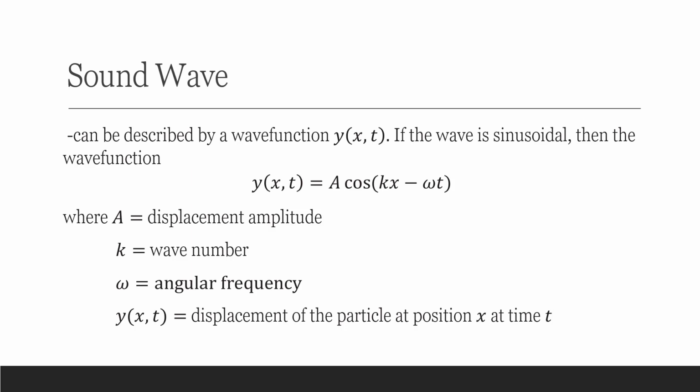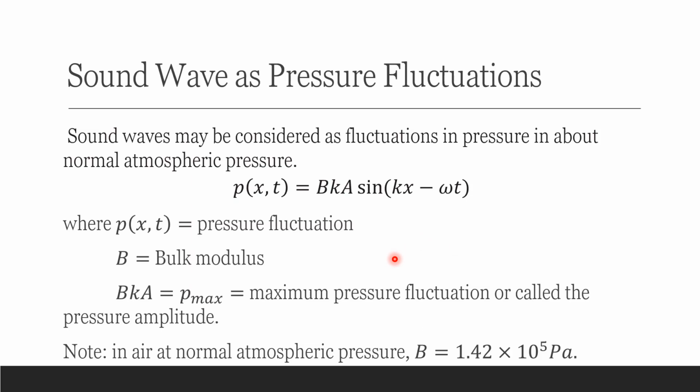If the wave is sinusoidal, then the wave function can be expressed mathematically in this equation, where A is the amplitude, k is the wave number, omega is the angular frequency, and t is time. We call this the wave function.